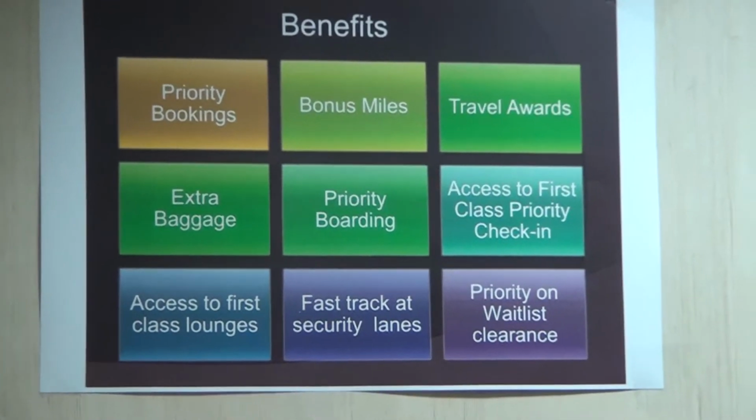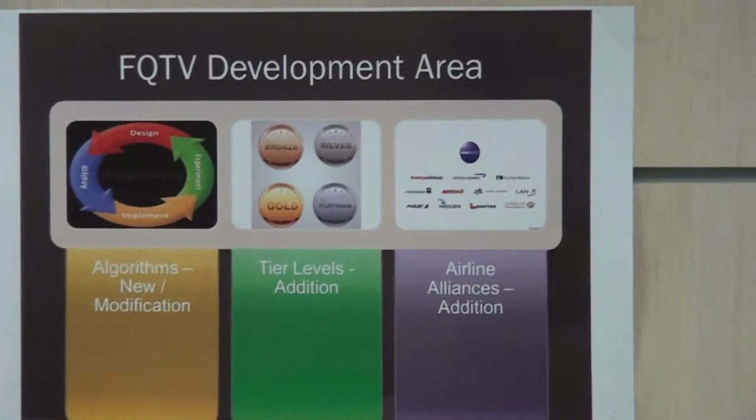Now the developmental areas. We get projects such as new algorithms, modifying already existing algorithms, tier level additions, and alliance additions. Then additional information includes the mileage calculator, top 10 airline cards, self frequent flyer, and airlines hosted on Sabre, basically Philippines, Gulf, and others, which are hosted on Sabre.